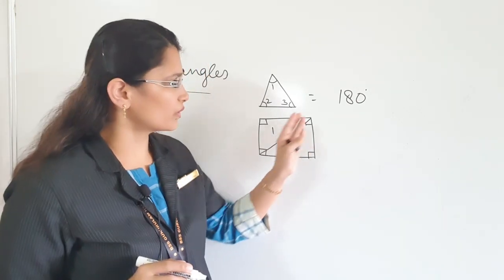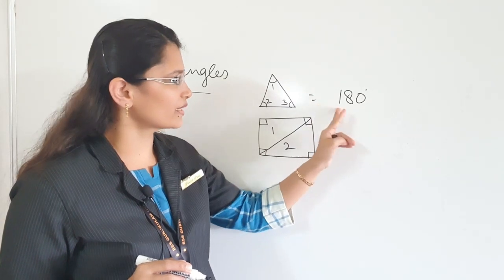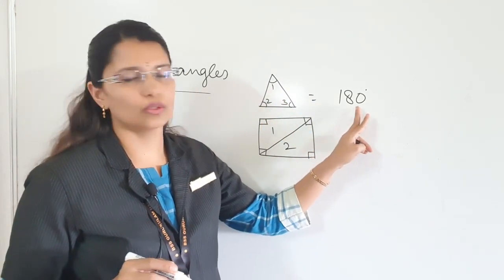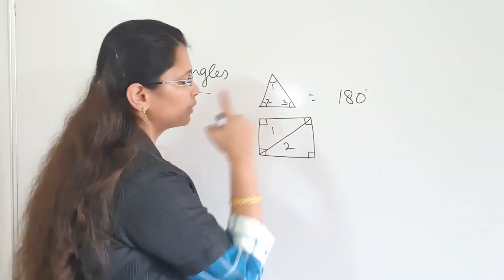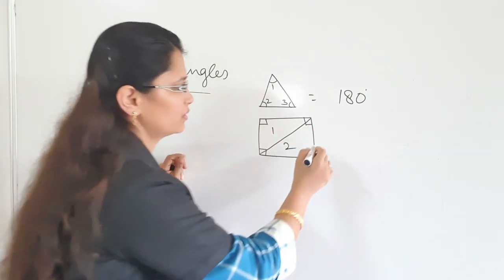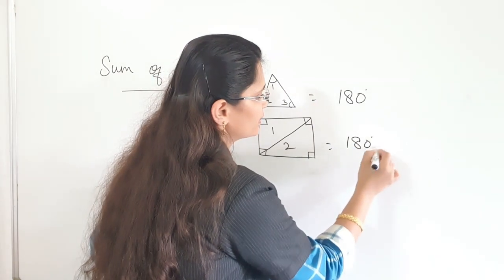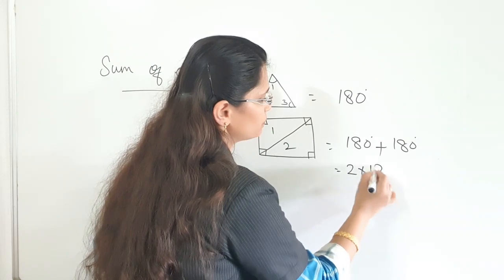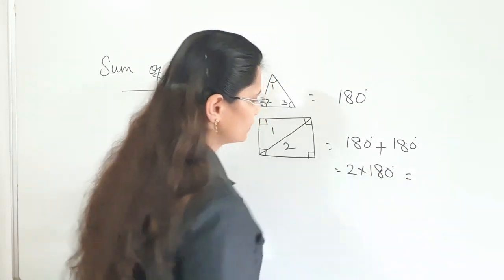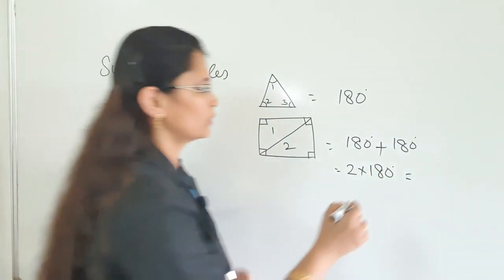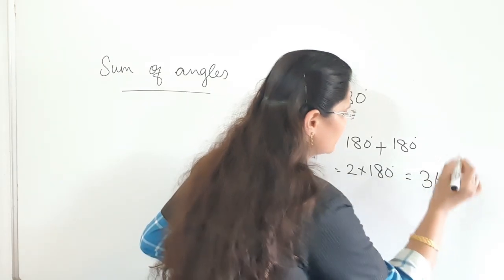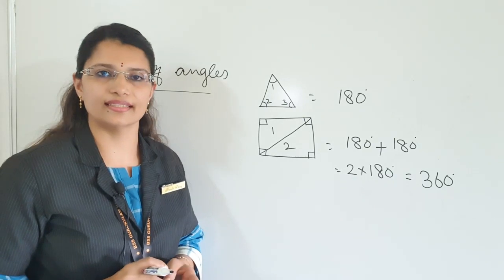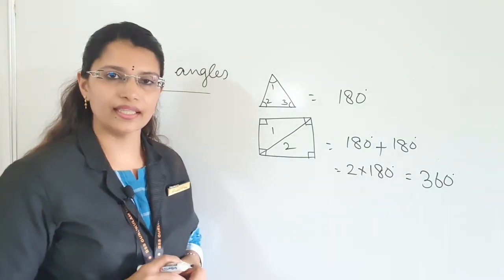So, you have already learned that sum of all the angles of a triangle is equal to 180 degrees. Here we got 2 triangles, that means 180 degrees plus 180 degrees or 2 into 180 degrees. What is 2 into 180 degrees? Is equal to 360 degrees. So, sum of all the angles of any quadrilateral is equal to 360 degrees.